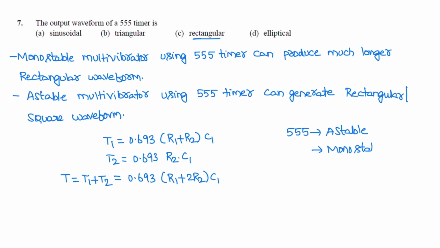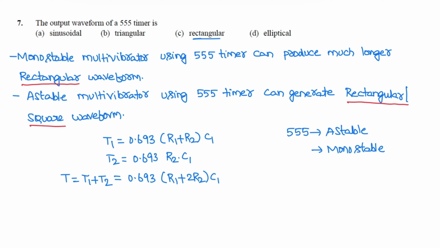In monostable multivibrator using 555 timer, it can produce much longer rectangular waveform. An astable multivibrator using 555 timer can generate rectangular wave, and then after the adjustment of resistance, that rectangular wave is converted into square wave. So rectangular wave or square wave, generally it is a rectangular wave.